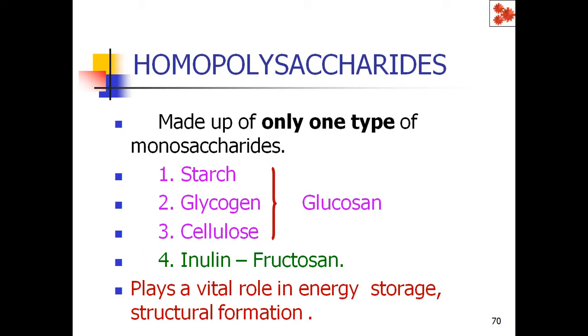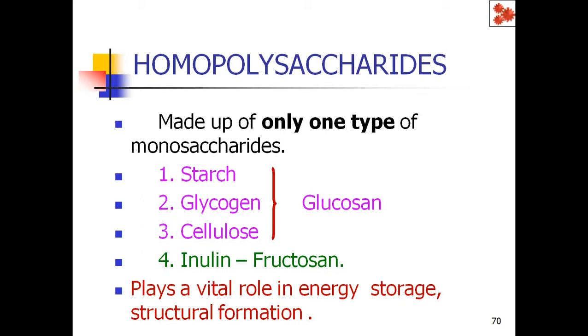Starch, glycogen and cellulose are called glucosans because the repeating unit in these three compounds is glucose. Since the repeating units are glucose, these three compounds are called glucosans.